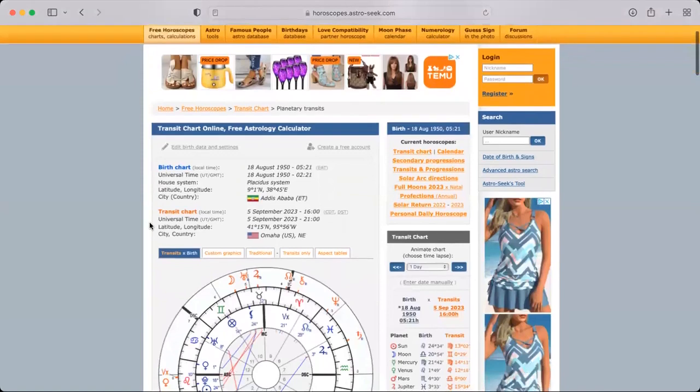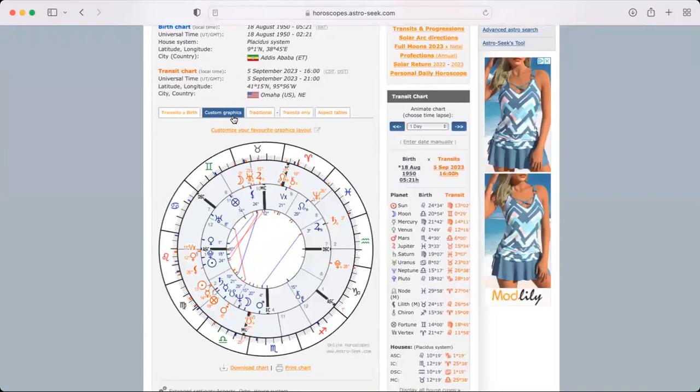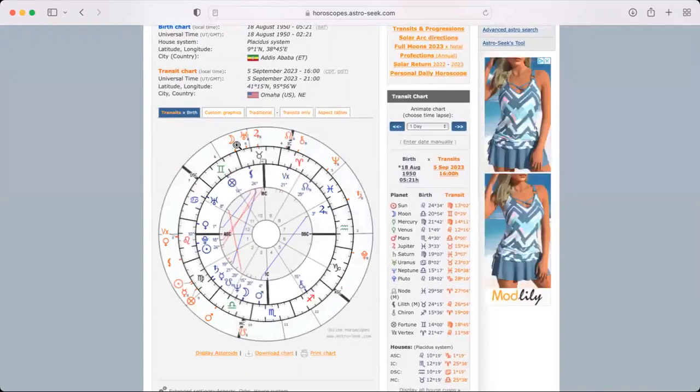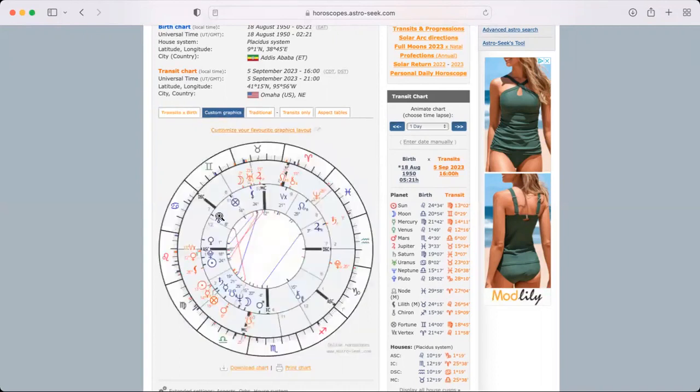And we are going to go down here, right? So you can customize your wheel if you know how to do it. I was showing you guys in the last video that the orange planets are basically the outer wheel, right? These are where the planets are currently transiting in the sky. I went to custom graphics under this tab right here, the first option on the first tab. The orange colors are the transiting planets, and the inner planets, which is the natal birth chart, right? These are the blue planets on the inner wheel. You can see the same thing right here.